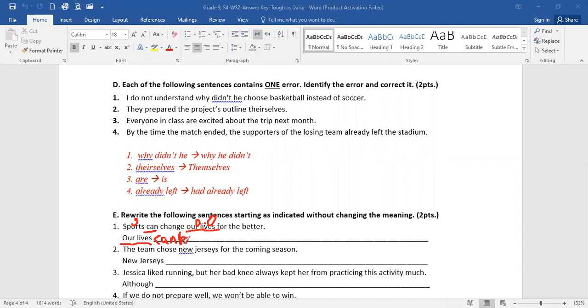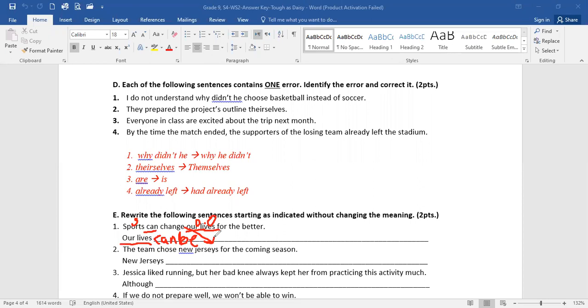Verb be is the magical ingredient in the passive voice. It has to be there. Our lives can be, and then the past participle of changed. Our lives can be changed for the better by sports, or our lives can be changed by sports.